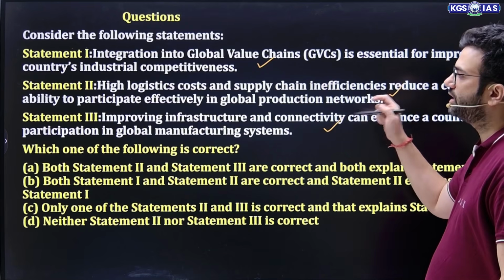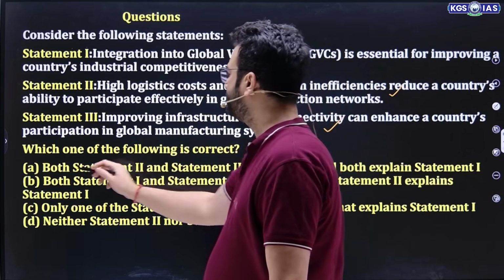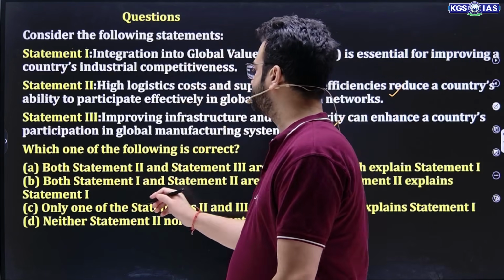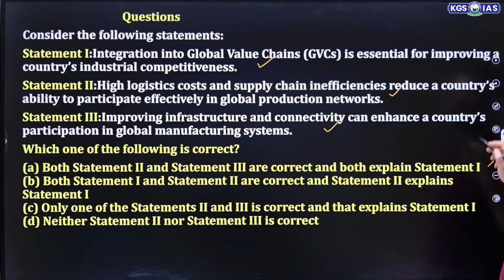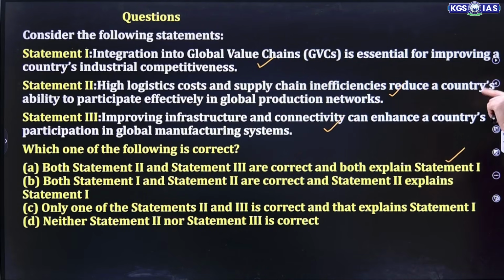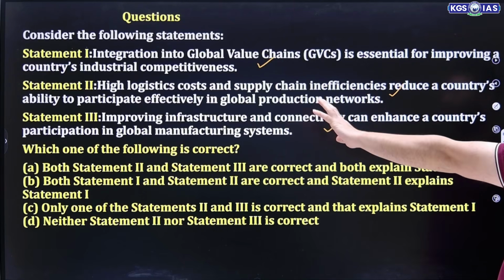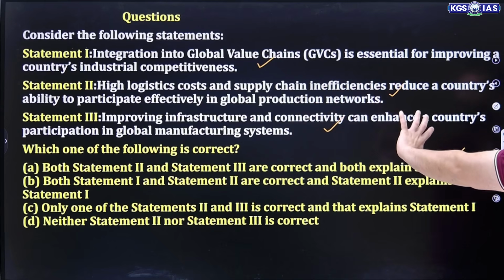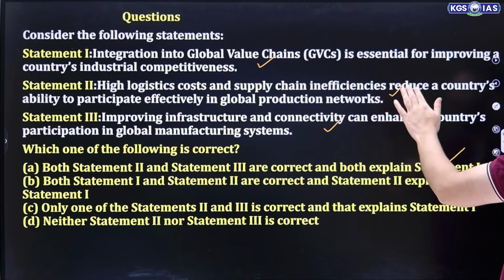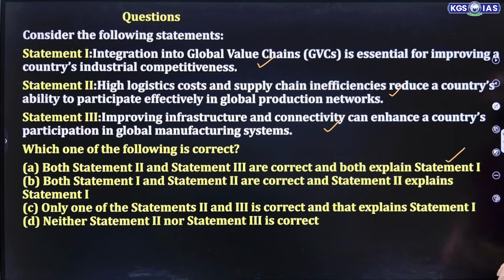All three are correct and statements 2 and 3 are explaining statement 1, because statement 1 can happen only if statements 2 and 3 happen. High logistic cost and supply chain inefficiency reduce the ability to participate effectively, and how can we correct it? Through improving infrastructure and connectivity.